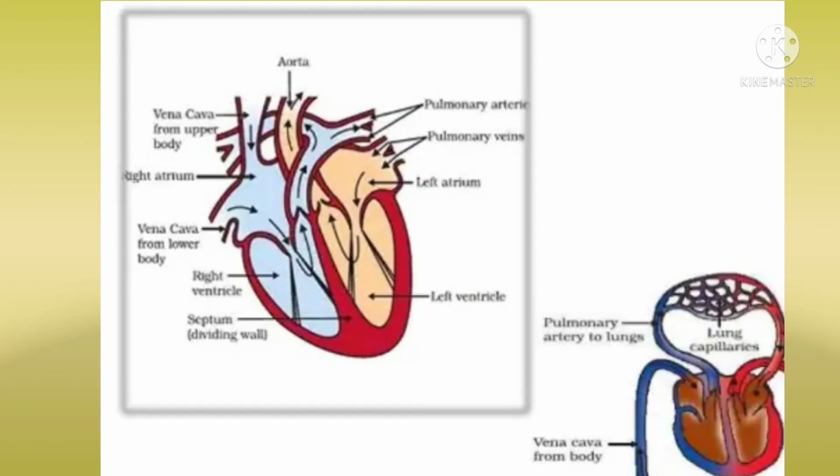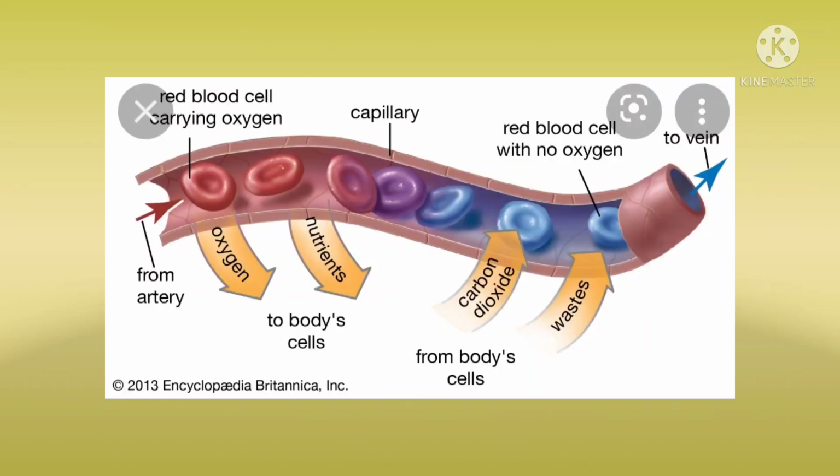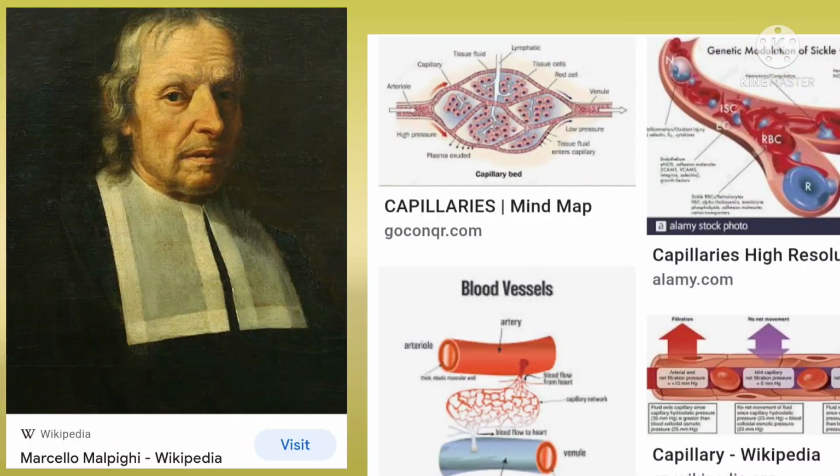Here, Harvey still had some problems. The smallest arteries and veins that could be seen had to be connected by vessels too small to see. Were they really there?